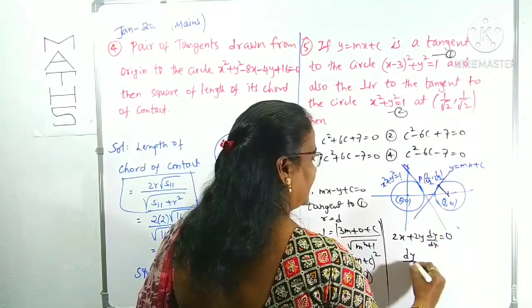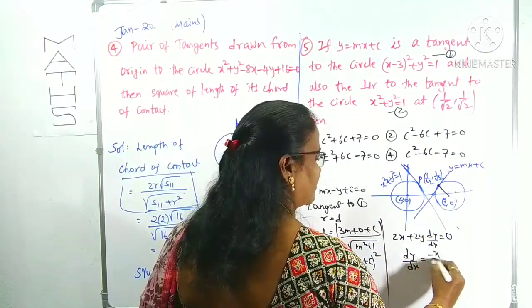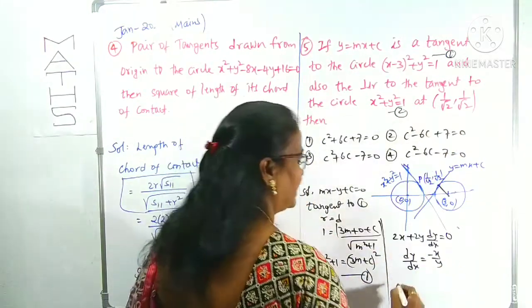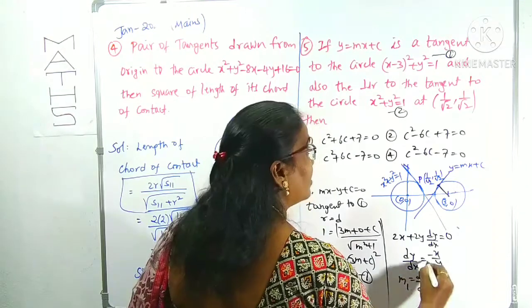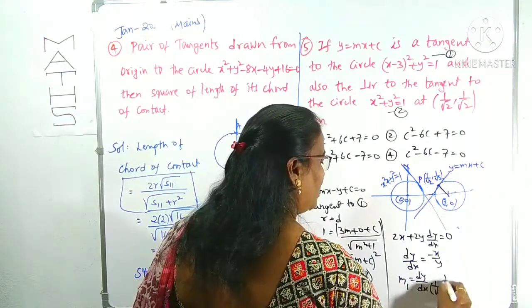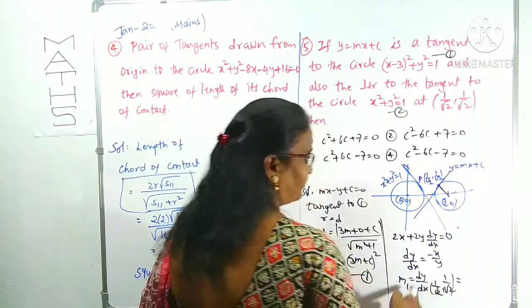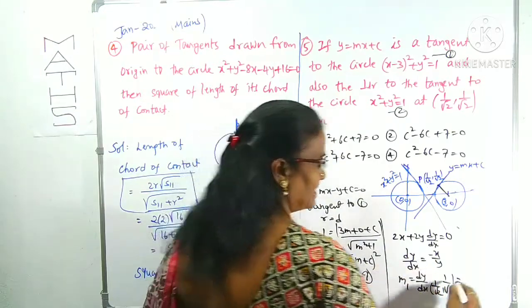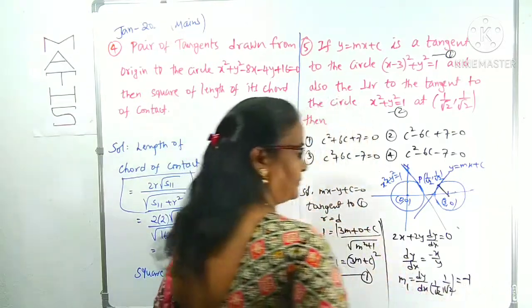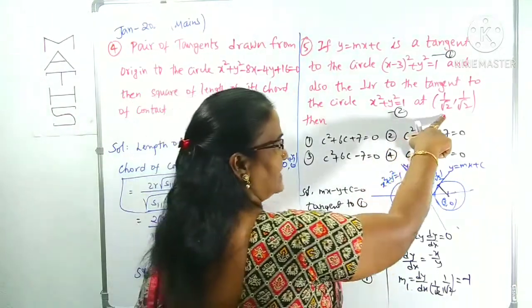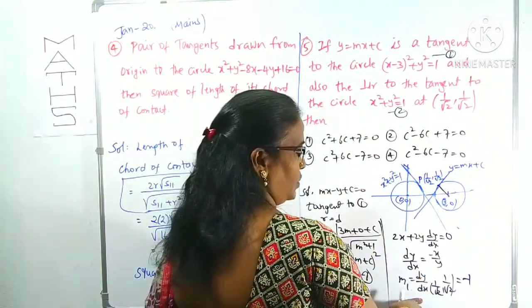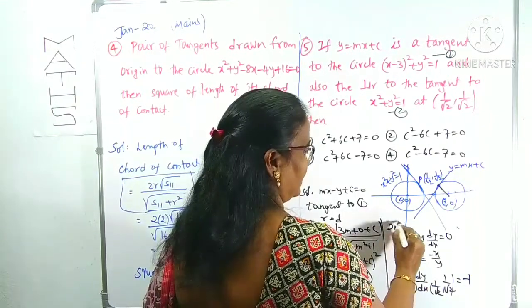From this, dy by dx is minus x by y. The slope at this point is taken as some m1, that is dy by dx at the point 1 by root 2, 1 by root 2. Substituting here, 1 by root 2 and 1 by root 2 cancel, and it becomes minus 1. So the slope of the tangent drawn at this point to circle 2 is minus 1.